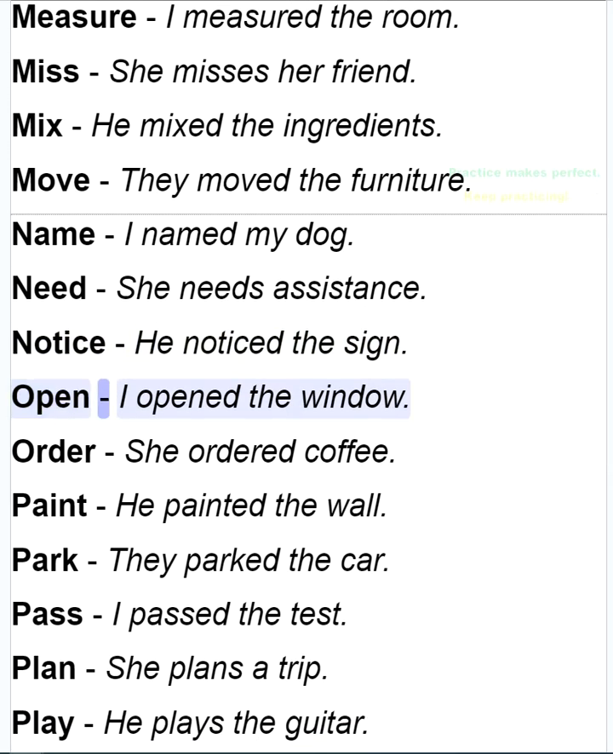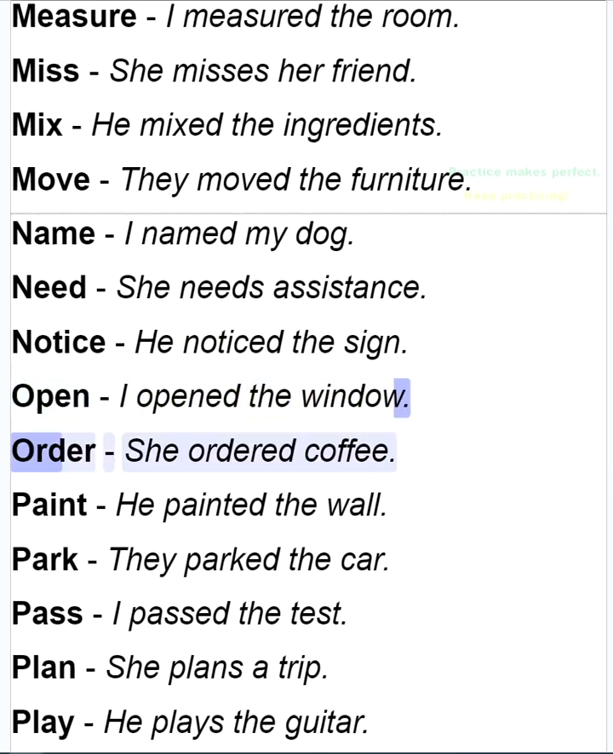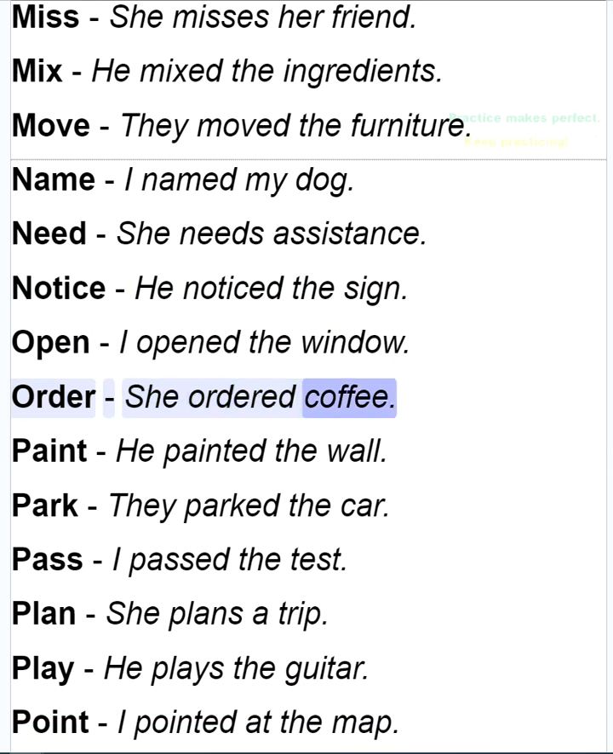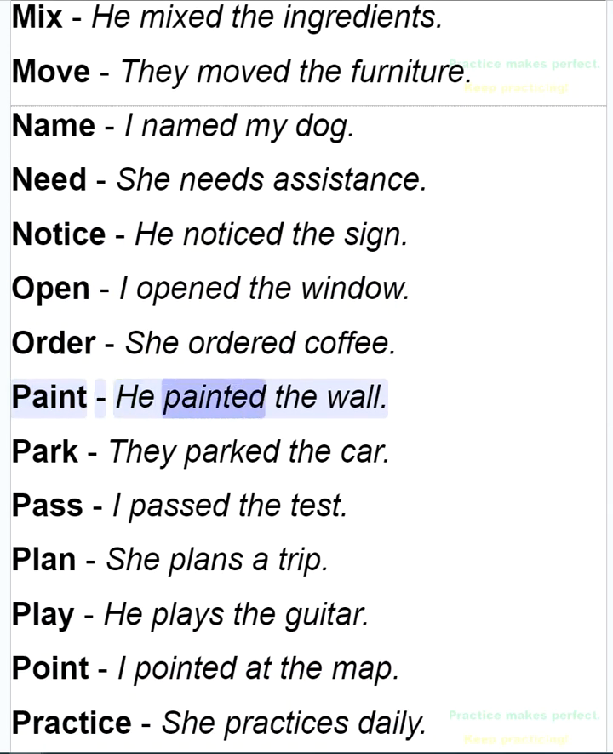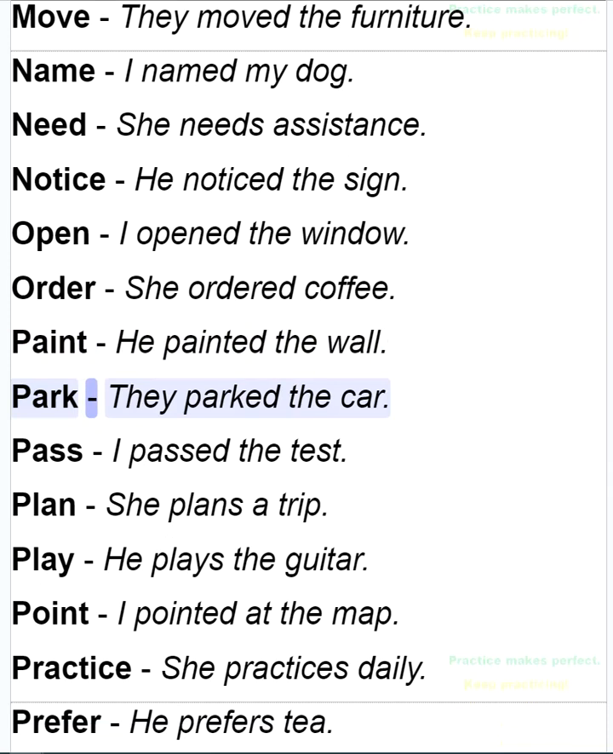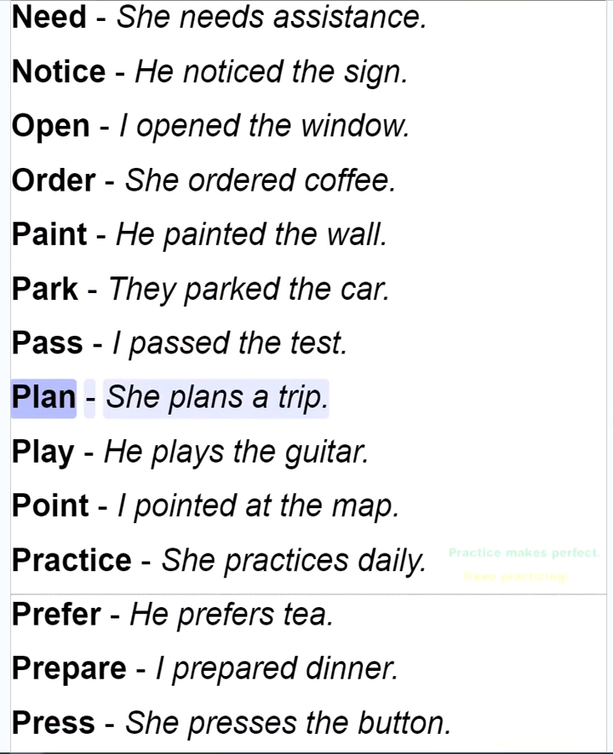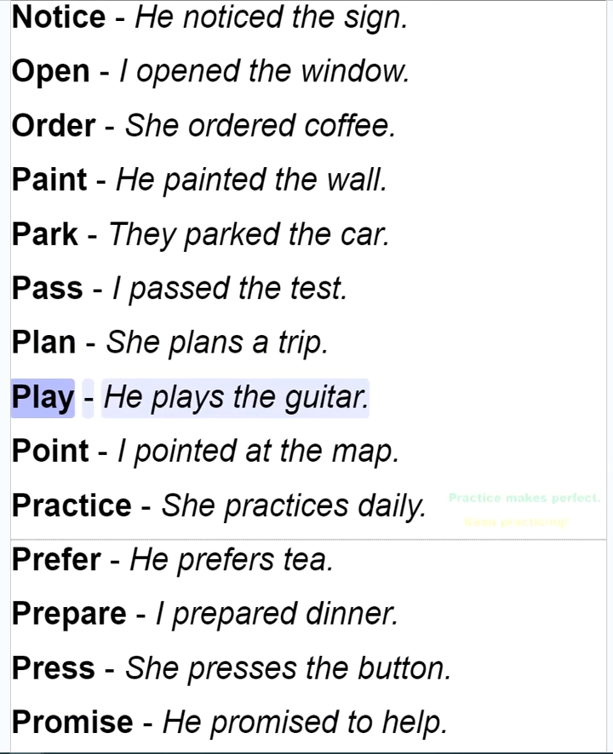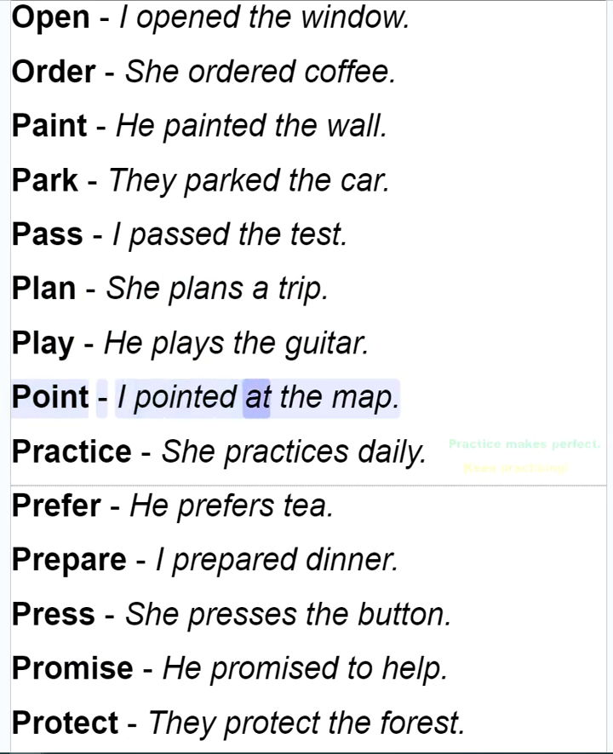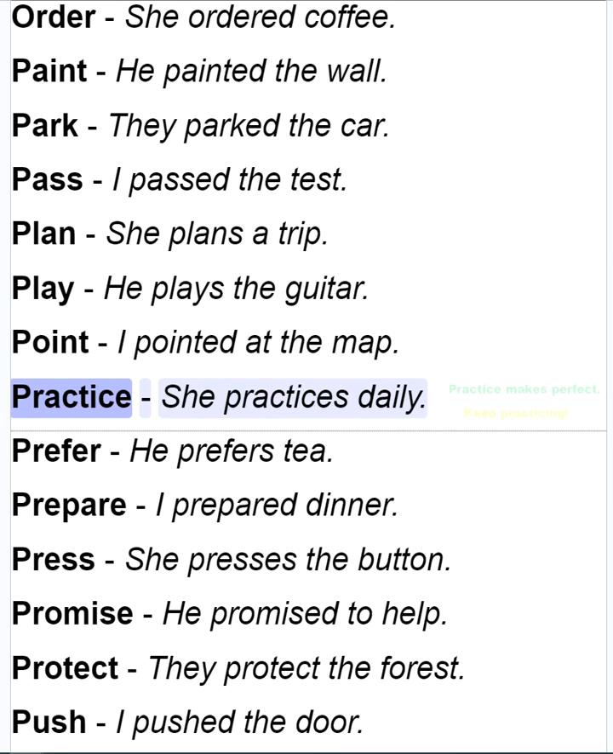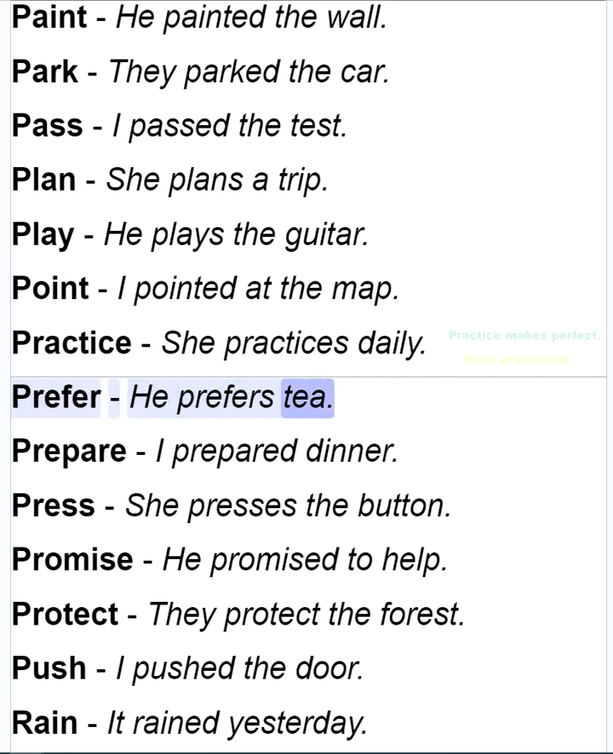Open, I opened the window. Order, she ordered coffee. Paint, he painted the wall. Park, they parked the car. Pass, I passed the test. Plan, she plans a trip. Play, he plays the guitar. Point, I pointed at the map. Practice, she practices daily. Prefer, he prefers tea.